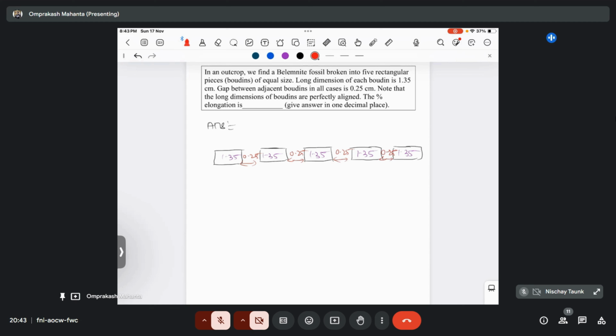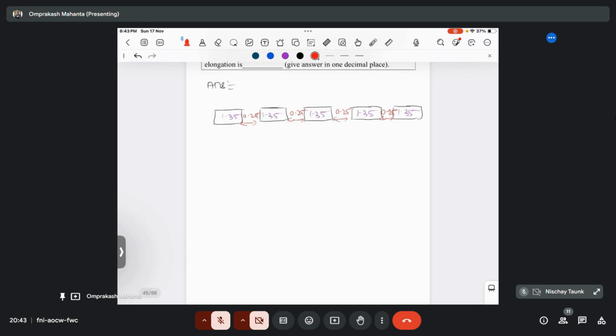So what is the formula of elongation? Someone please let me know. Change in length by original length into 100. Change in length means the final minus initial length, divided by the initial length.